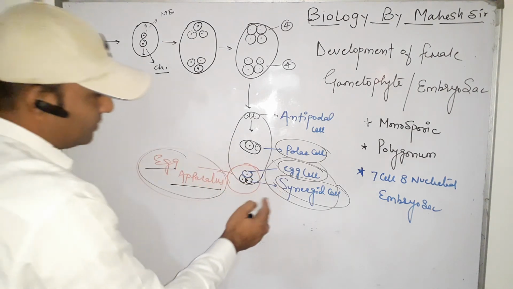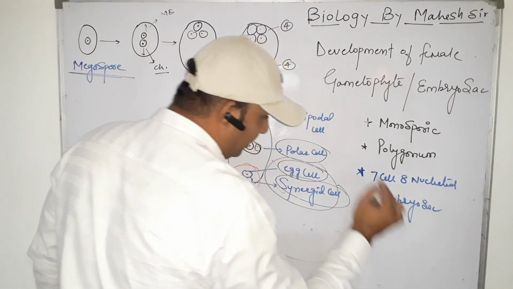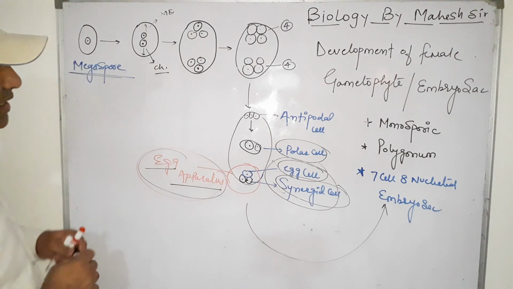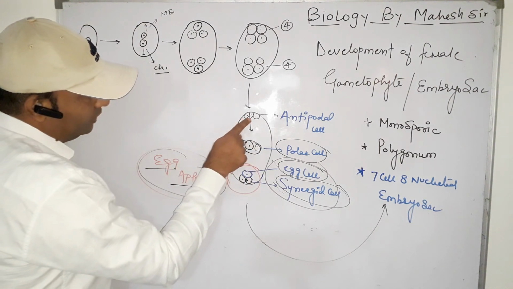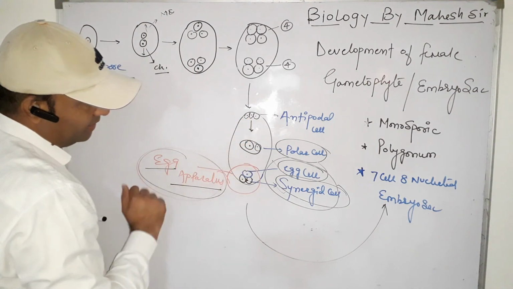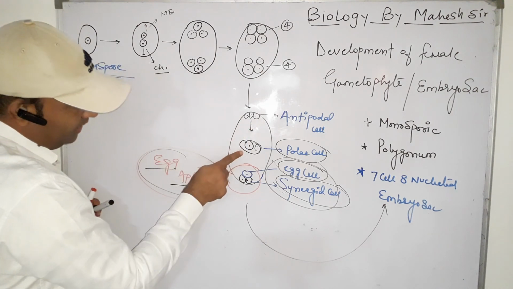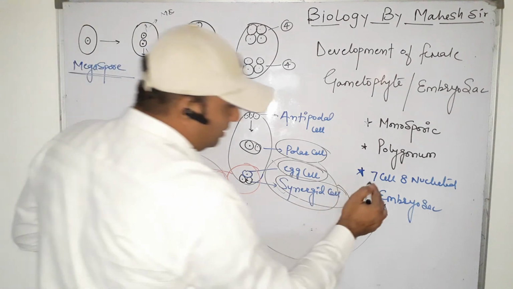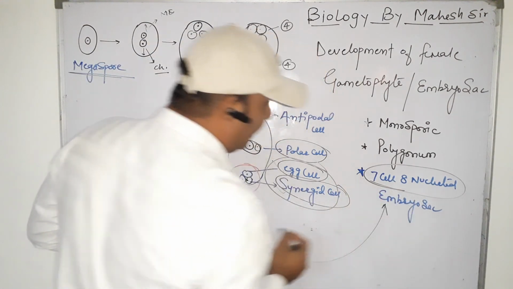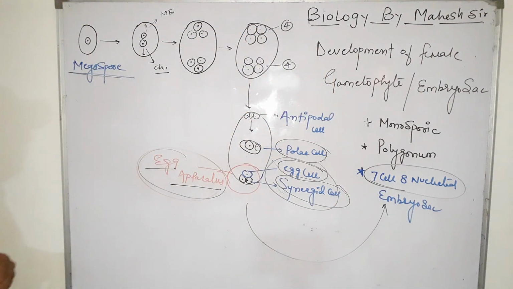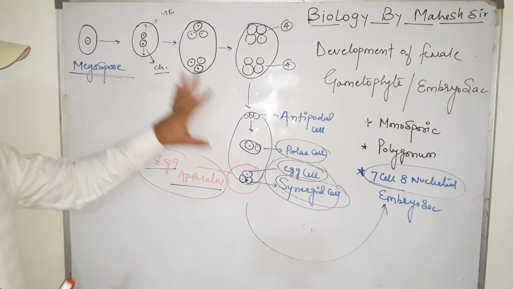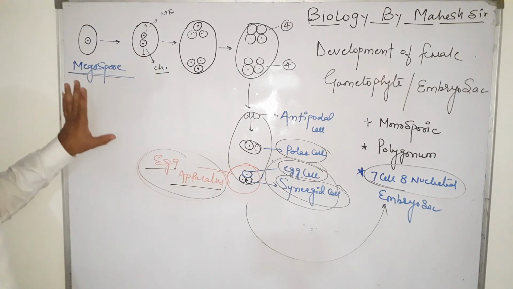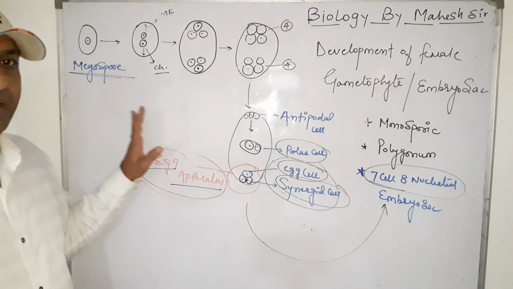And the condition is called 7-celled and 8-nucleated. We can count it. Total 8 nuclei, 1, 2, 3, 4, 5, 6, 7, 8. And the cells: 1, 2, 3, 4, then the large central one is a single cell, 5, 6, 7. So this state is called the 7-celled and 8-nucleated structure of the embryo sac. So this is the complete development of the female gametophyte or embryo sac in angiosperm plants.